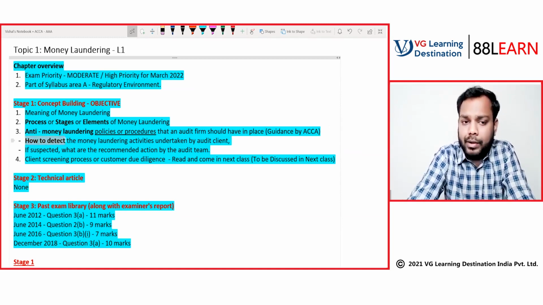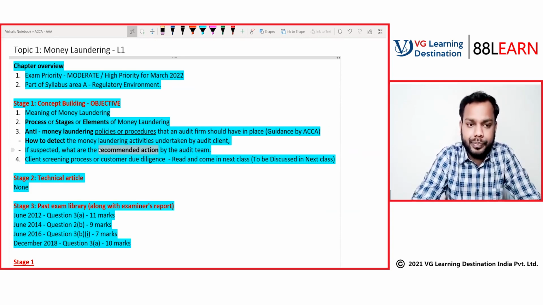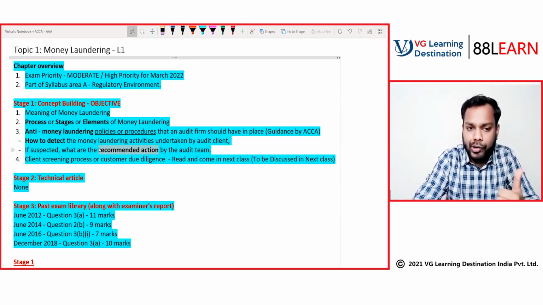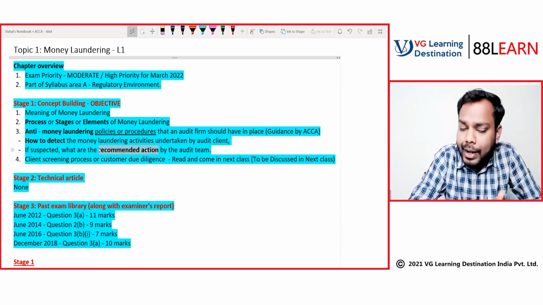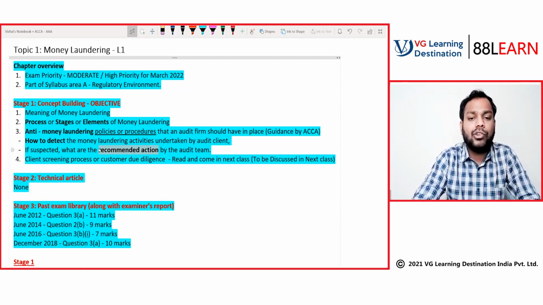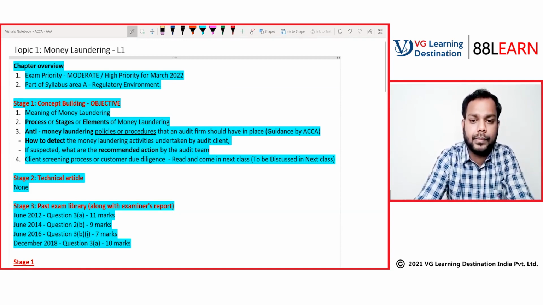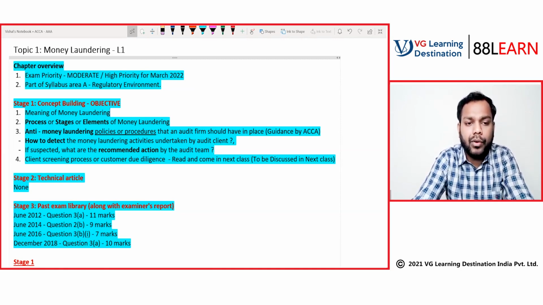Now, once detected, once suspected, what are the recommended actions? So these become my policies or procedures that an audit firm should have for first identifying or detecting the money laundering activities, and if detected, what are the recommended actions that need to be taken by the audit team? Is it clear to all of you?